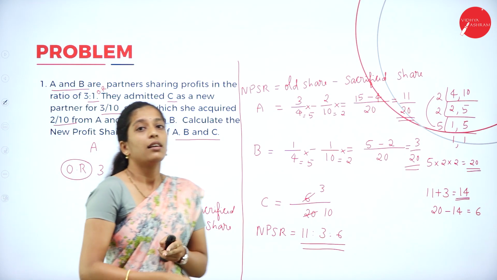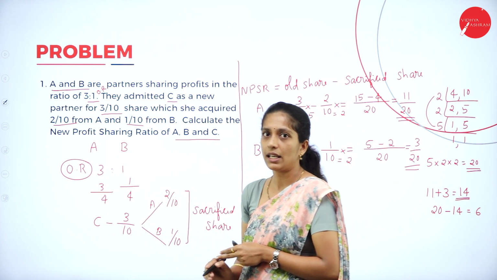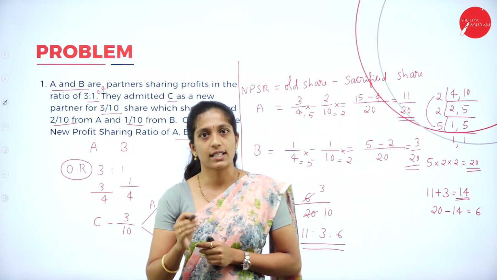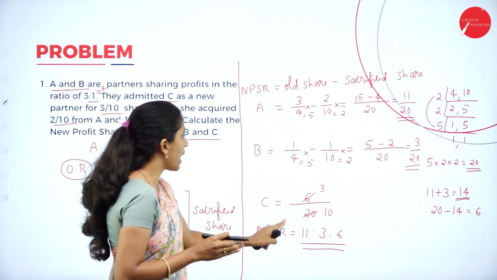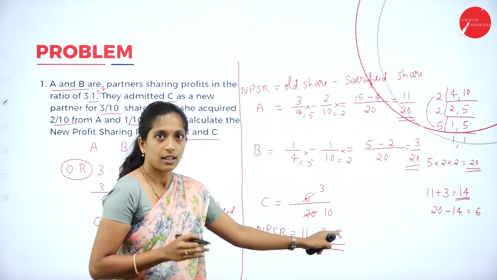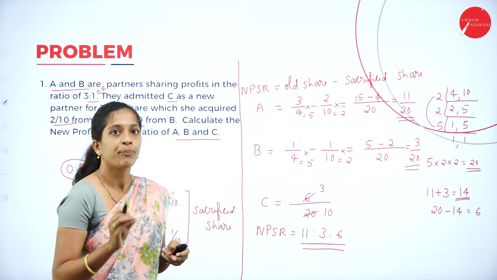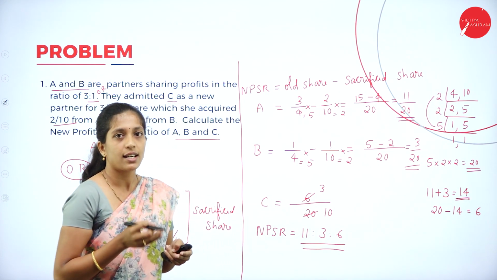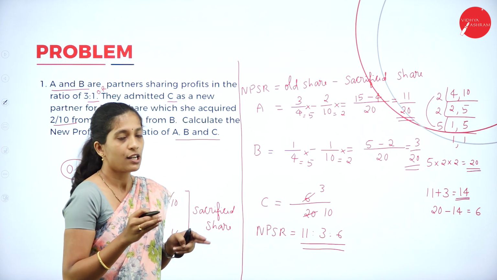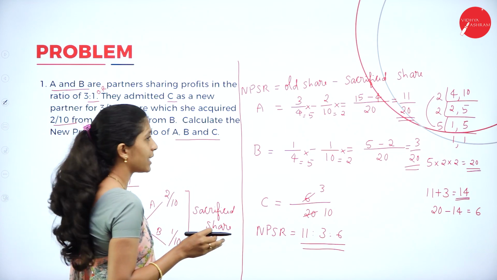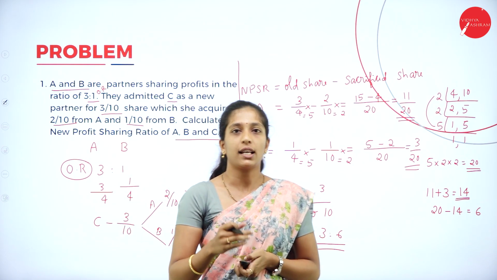Now, how much have they given in the question? C's share is how much? 3 by 10. So, our new profit sharing ratio is correct. This is just to check whether our answer is correct or not. But you can't write it as 11 is to 3 is to 3. Okay. You have to write 11 is to 3 is to 6, the actual share you got. In order to check, we can simplify 6 by 20, that is C's share, and we'll get the same as given in the question, that is 3 by 10. So, this is how we calculate the new profit sharing ratio.